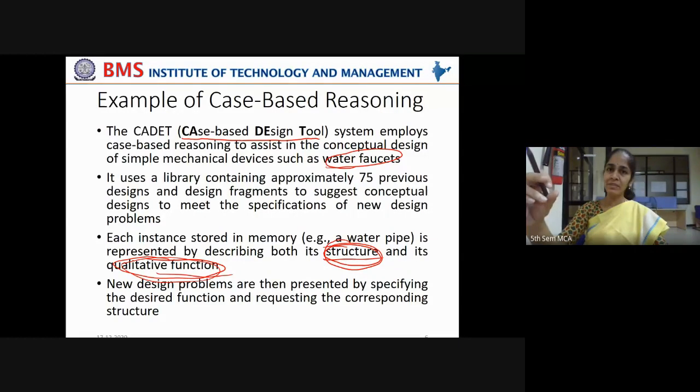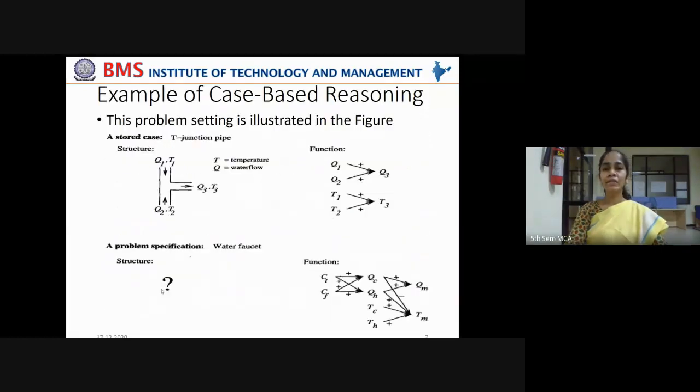When the input flow is like this from the tank, the output flow should be in this way. When the input temperature is this, the output temperature of the water should be this. That design might already exist. So that existing design you can take and use in your current design of the tap, right? So this problem setting is illustrated in this figure.